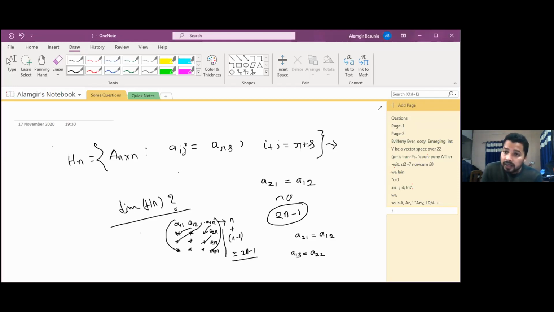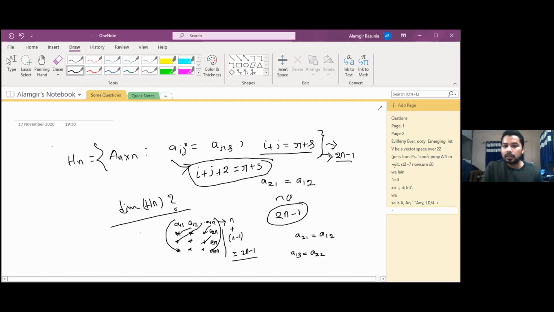Now, if it is clear, I am changing this condition. If I change this to i plus j plus 2 is equal to r plus s, then find the dimension. Now our new condition is A_ij is equal to A_rs if i plus j plus 2 is equal to r plus s. In the previous case the dimension is 2n minus 1, and now we have changed the condition. What should be the answer?